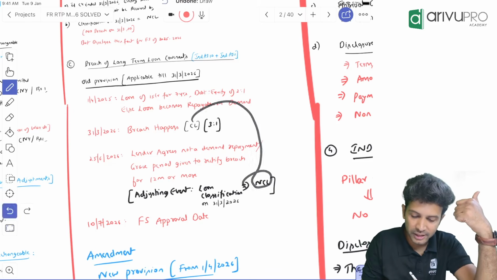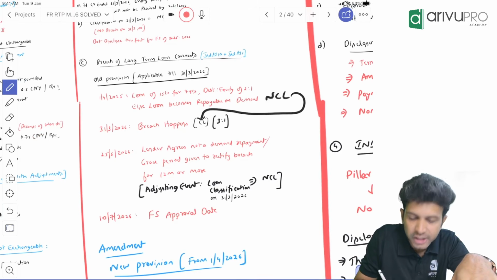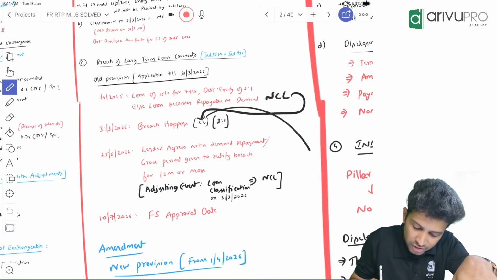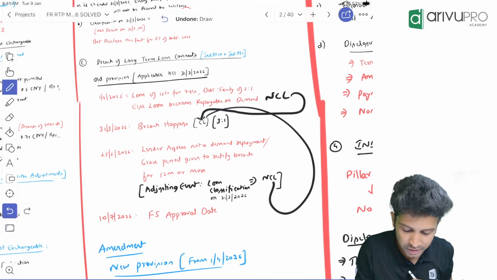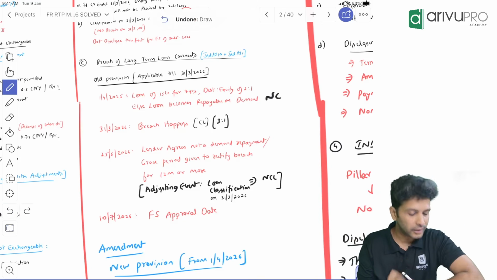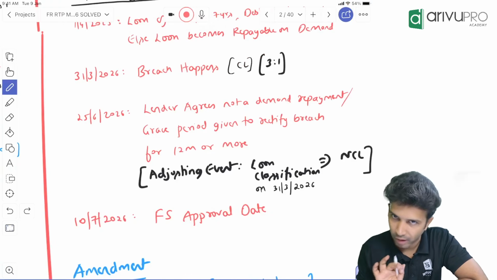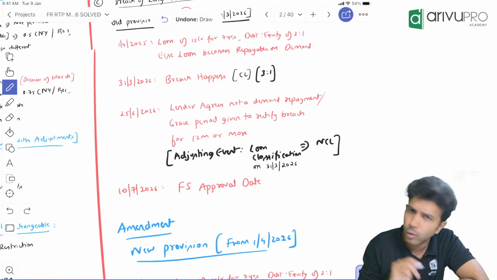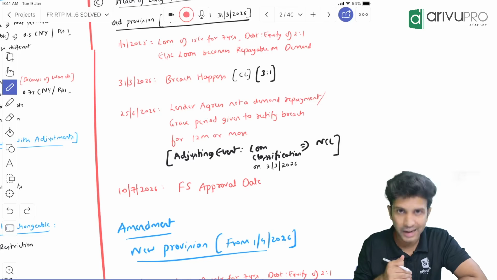Okay. First, it was non-current liability. Then, since breach happened, we changed it to current liability. Since the lender has not chosen to demand the repayment, again from current liability, the classification will be changed to non-current liability. This is what we used to study. Okay, we have solved 2-3 questions based on this provision. This is our existing provision, mind you, whatever we had currently.